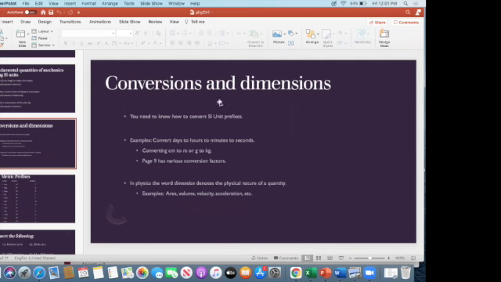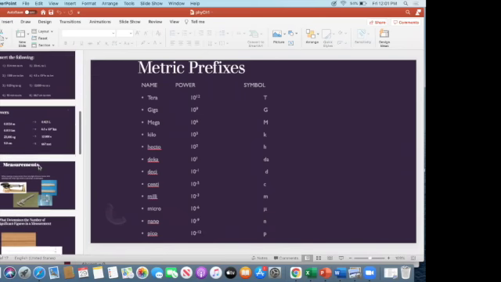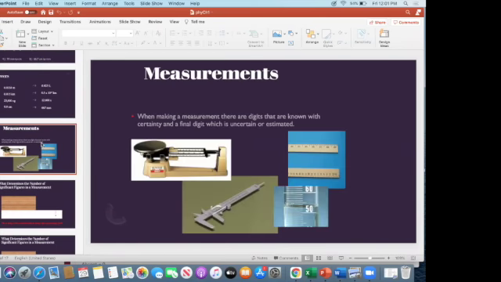All right, we went over conversions last time. Don't forget to try to become familiar with the prefixes, how to go back and forth between them. And let's see. Okay, we stopped before we got to measurements. All right, so